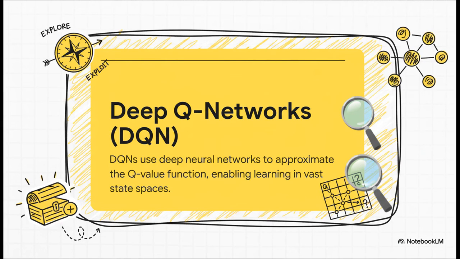This is the incredible leap to what we call deep Q networks, or DQNs. Instead of a giant table that has to memorize the value of every single state, we use a neural network that learns the patterns of the game. It can look at a situation it has never ever seen before and still estimate how good a move is, kind of like how a human grandmaster uses intuition. It learns to generalize instead of just memorizing.